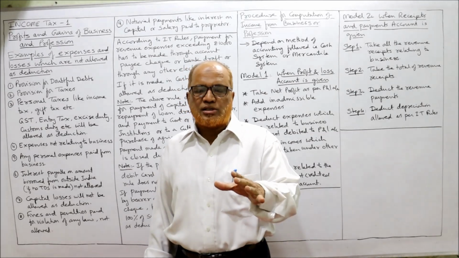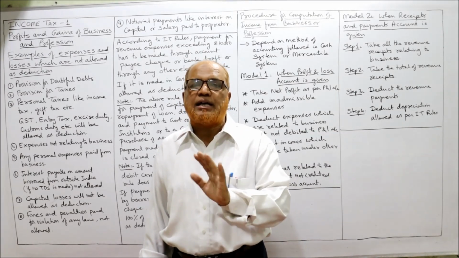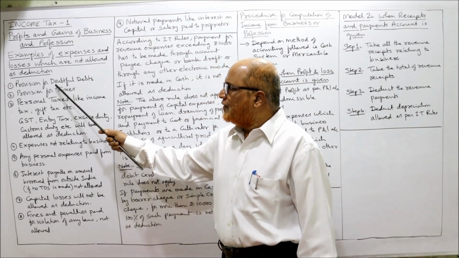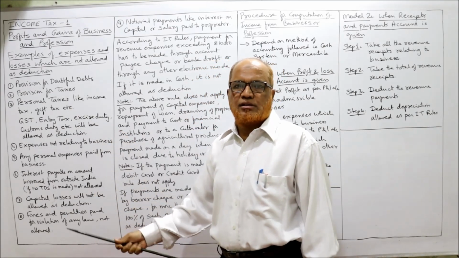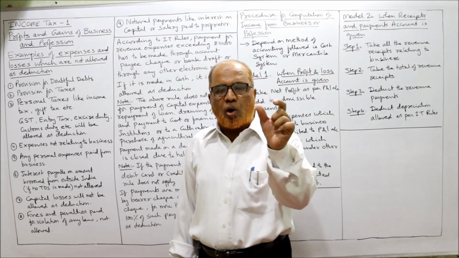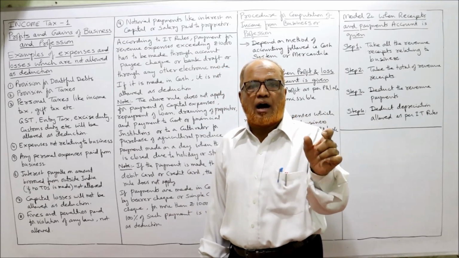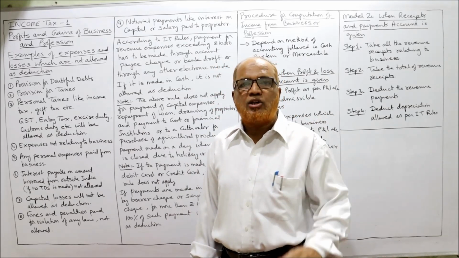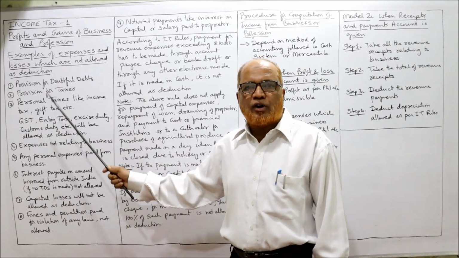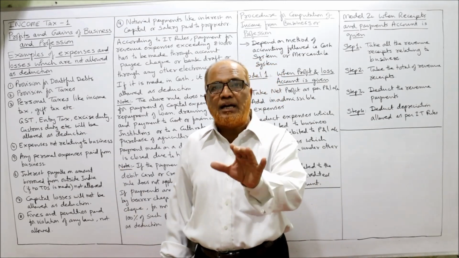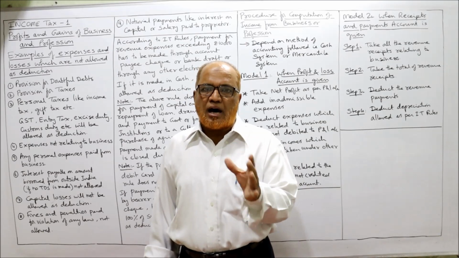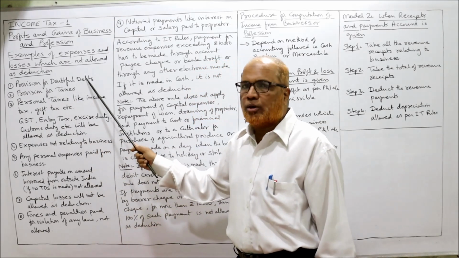The expenses and losses which are specifically not allowed as deduction are: first one, provision for doubtful debts. If provision for doubtful debts is already debited in the P&L account, it is not allowed. It will be written back. The provision for doubtful debts will not be allowed. Bad debts are allowed, but provision for doubtful debts will not be allowed.